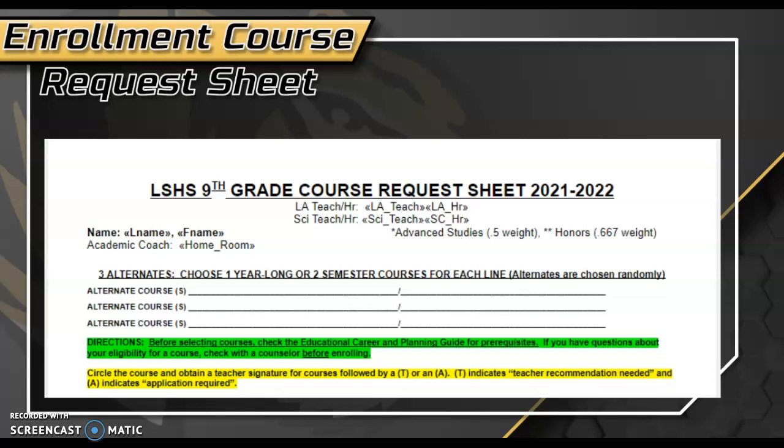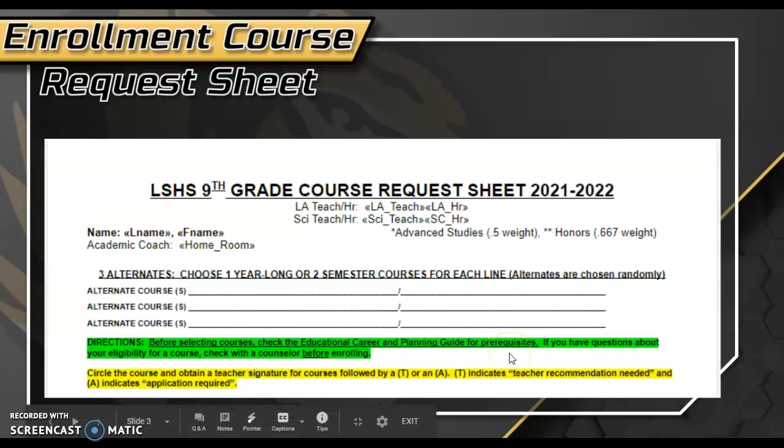As you'll see on the form, you are going to list either 1 year-long class for each alternate, or you'll see where there is a backslash, and you could list 2 semester courses on each line to account for 3 total credits. The next thing you're going to see here is how you are going to select your classes. It's going to be very important that you follow along on the Career and Educational Planning Guide and that you've looked for any class that has a prerequisite.